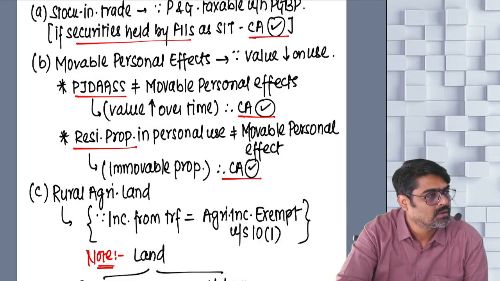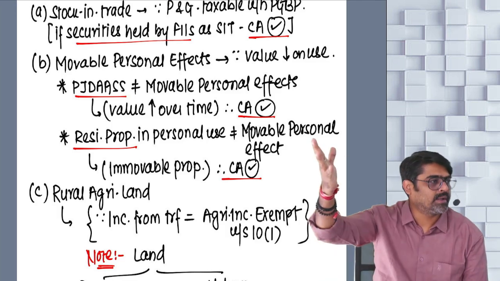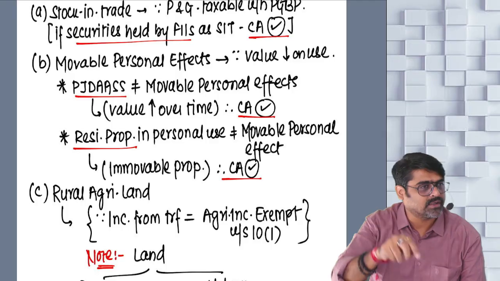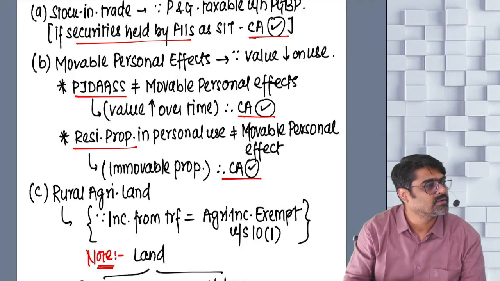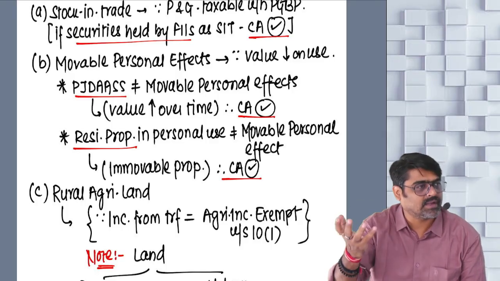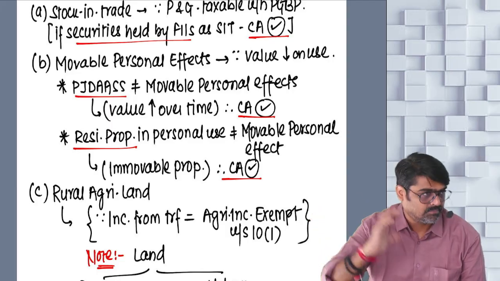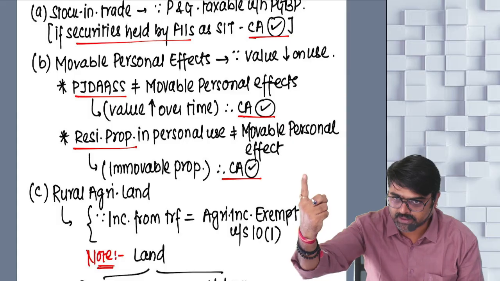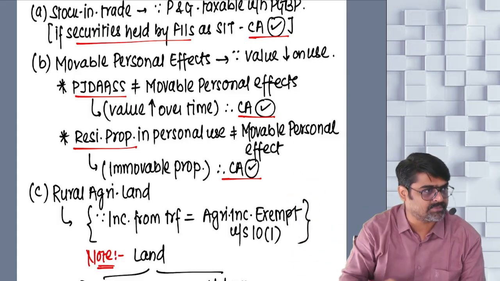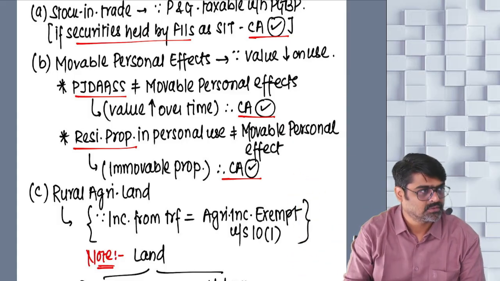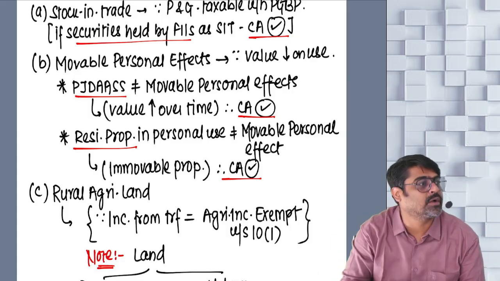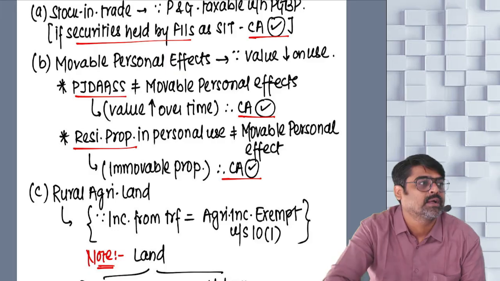Even the house property in which I stay is my personal asset, but that is not excluded. That is my capital asset. The house property in which I and my family members are staying is also used for personal purpose. That is a capital asset. That is not excluded. Only the movable personal effects are excluded. Why?